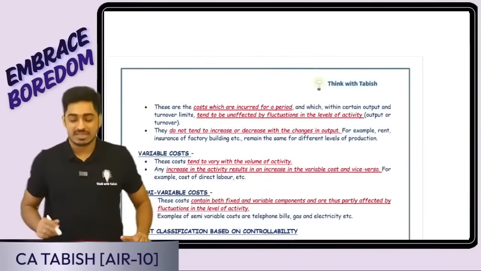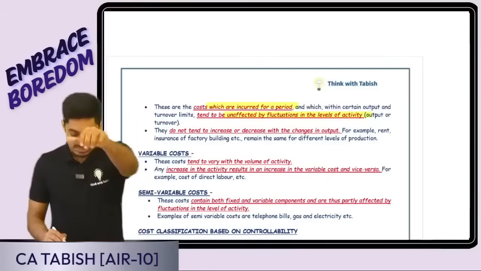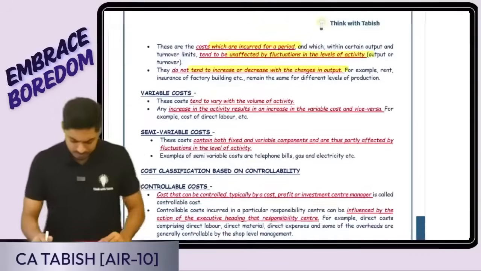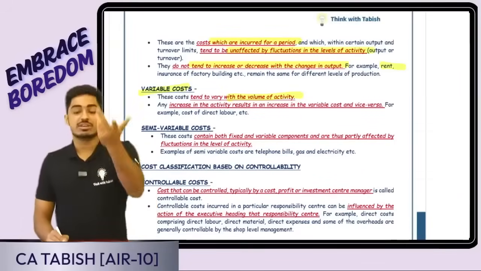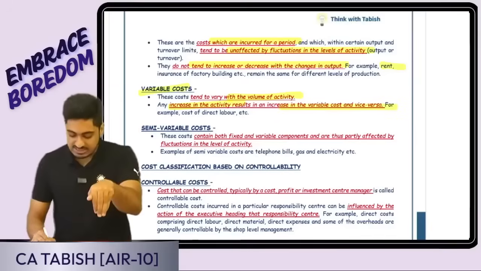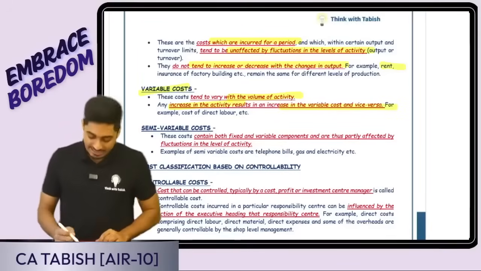You guys can give some examples. Rent, you guys can just read. It is incurred for a period unaffected by fluctuations in the level of activity. Do not tend to increase or decrease with respect to change in the output. Okay, example, rent. Variable cost, they change with respect to change in the level of activity. If activity increases, it increases. If activity decreases, it decreases. Activity is 0, cost is 0. You guys can give example, direct material, direct labor.